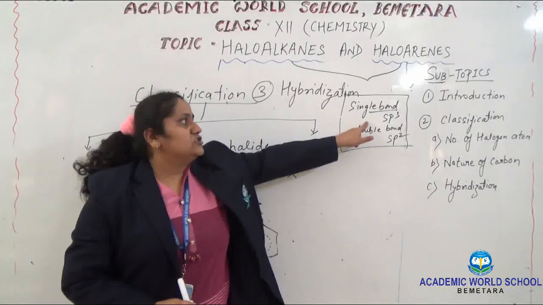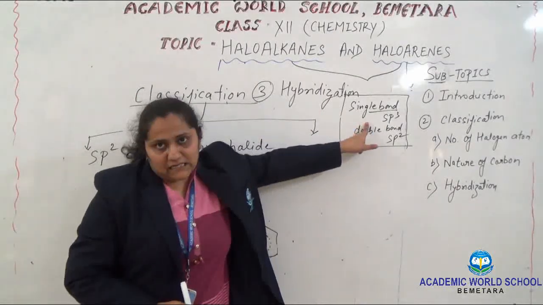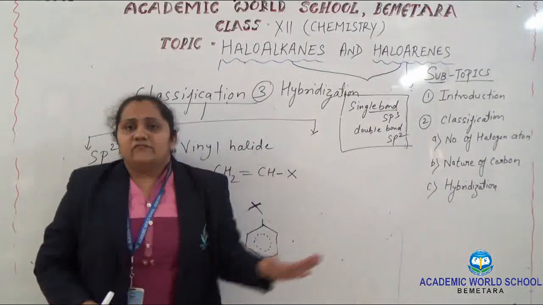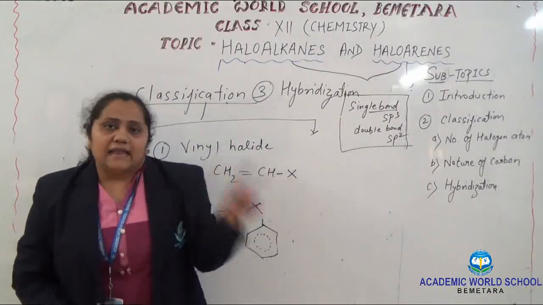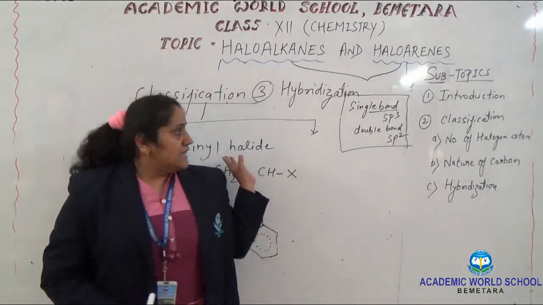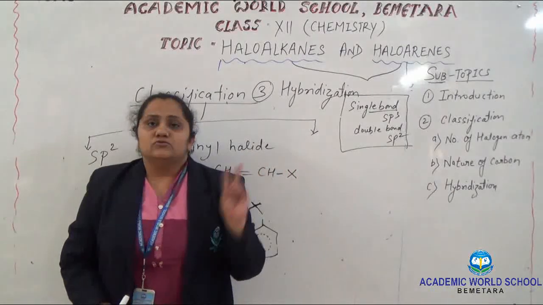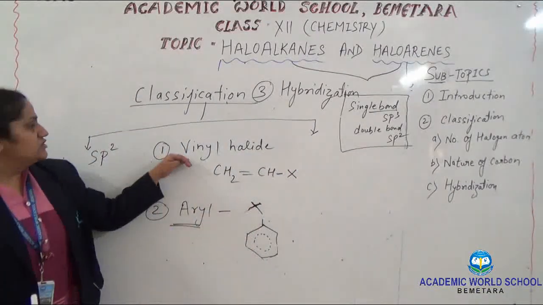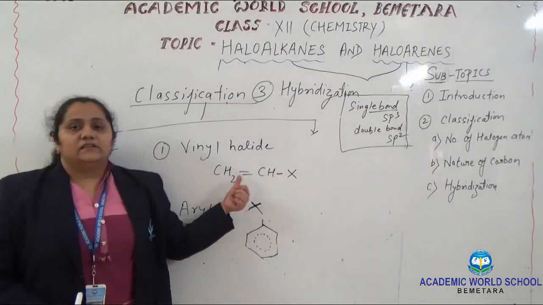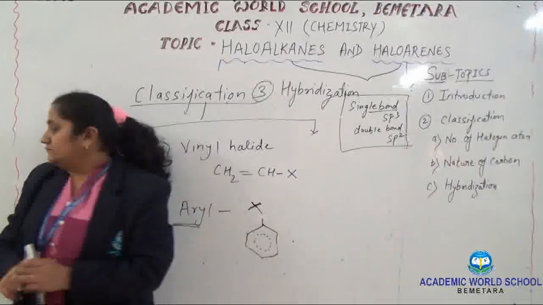Either the halogen is attached to sp3 or to sp2. In sp3 there are alkyl, allyl and benzyl, and in the sp2 mode there are 2 classifications, vinyl and aryl, in which the halogen atom is added to the double bond carbon.